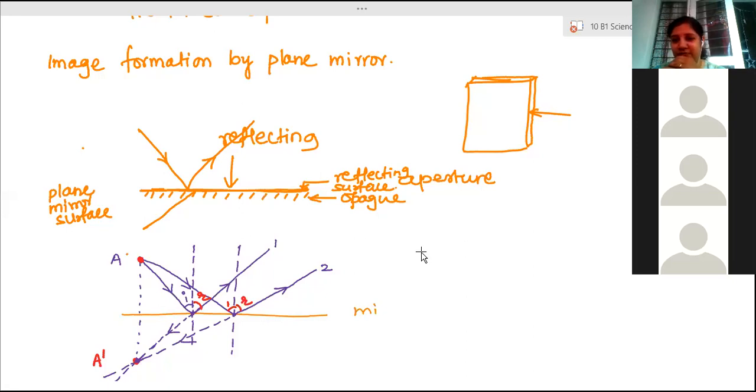It is a beam of light we are considering, and a beam of light consists of millions of light rays combined together. A single ray is not possible to see. Whatever we show, we call it a ray, but it is actually a beam of light.